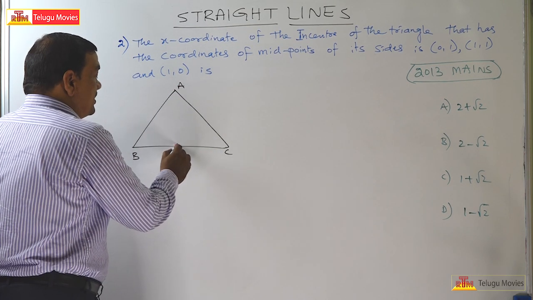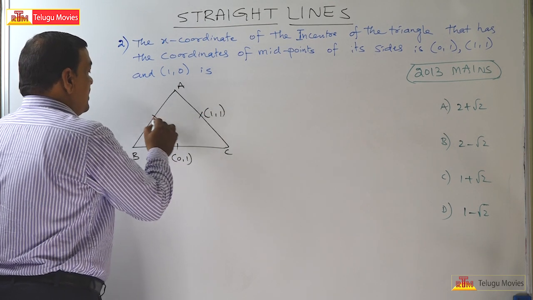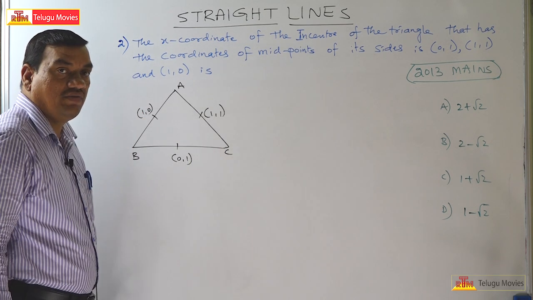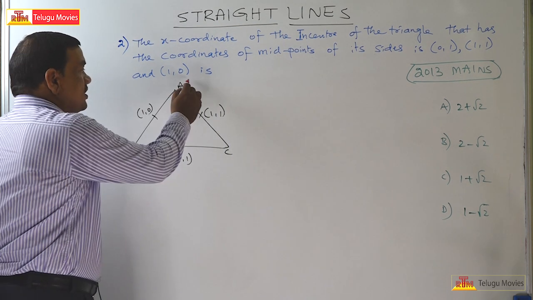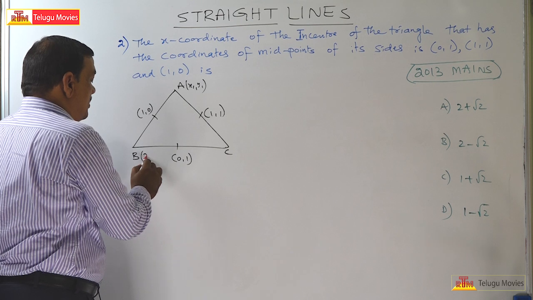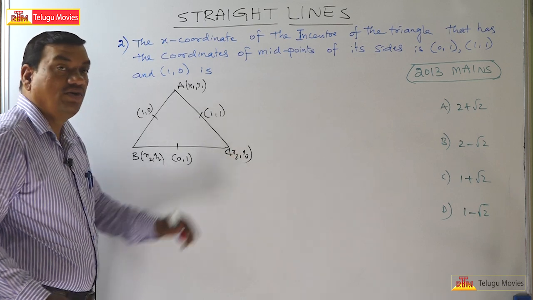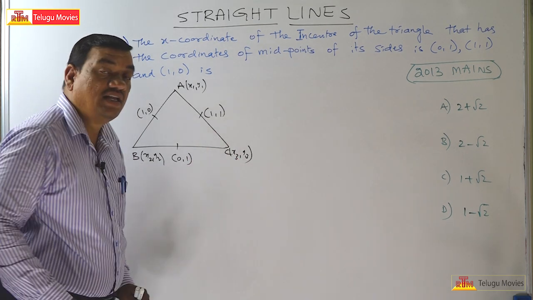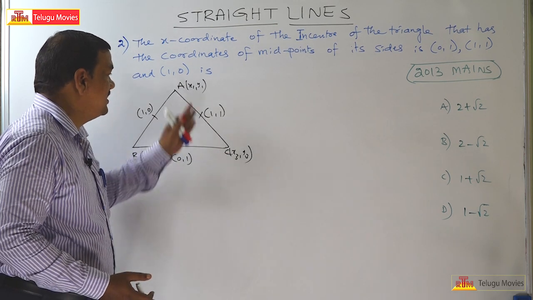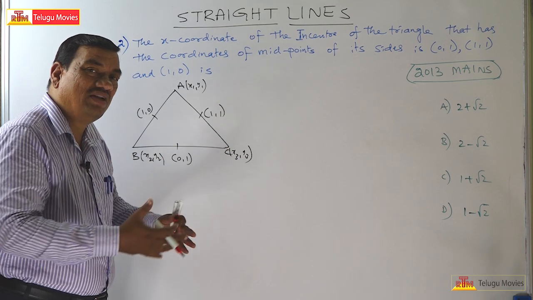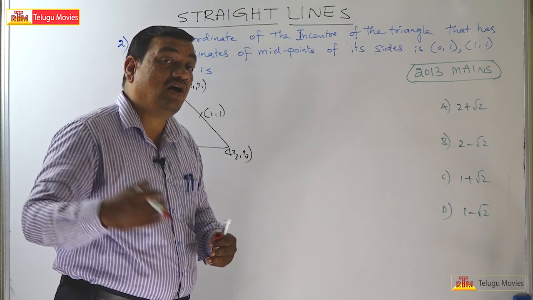They'll start doing this, that the midpoint is 0, 1, this is 1, 1 and this is 1, 0. So they are given the midpoints of the sides of the triangle and they will start doing this. So this is x1, y1 and x2, y2 and x3, y3 and they will find the midpoint of BC. They will get two equations in x2, x3 and y2, y3. Again midpoint of AC is equal to 1, 1 and they will get some equations and they will start solving all the equations.